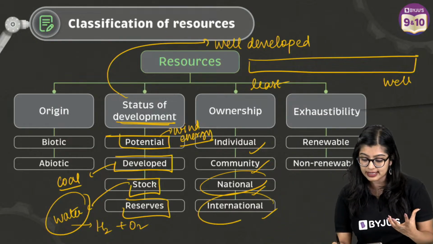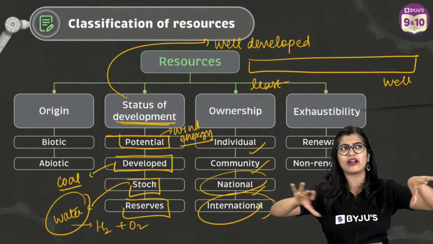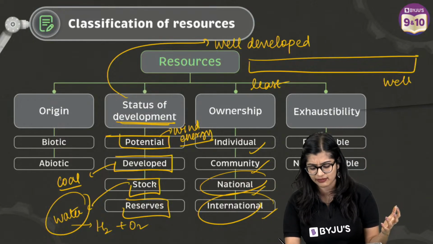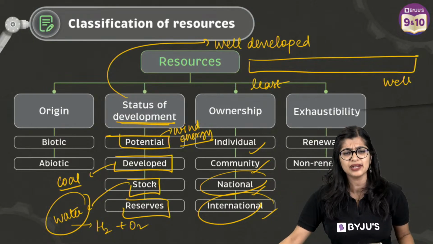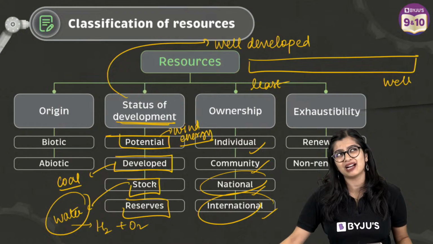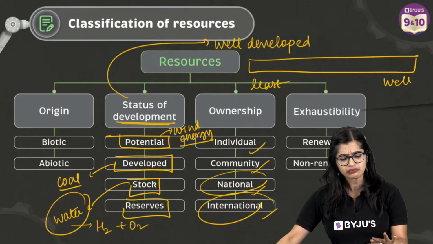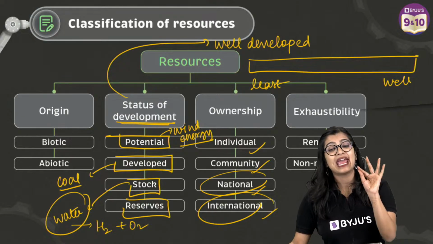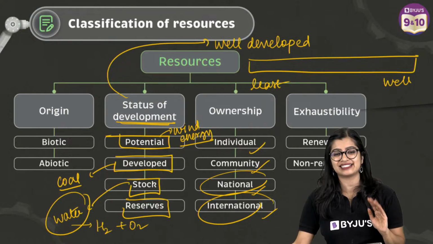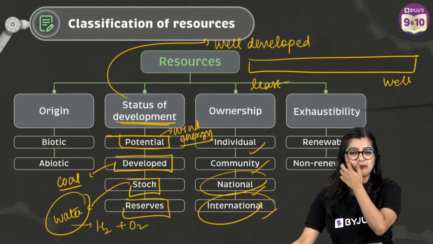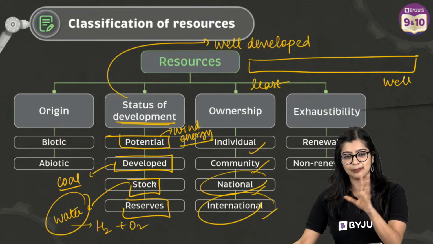And international is when it's beyond 2000 nautical miles, that comes under international resource, right? They'll not ask you examples, but they may give you MCQ based questions from this topic, maximum. In the board exam, MCQ based questions will come, that's it. That's all, right? Private, public, one country, yeah, simple.